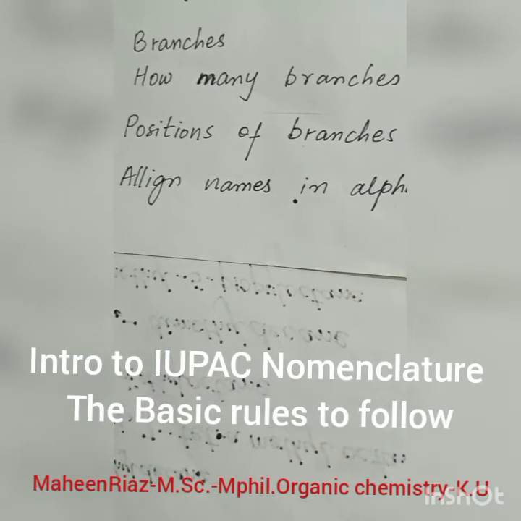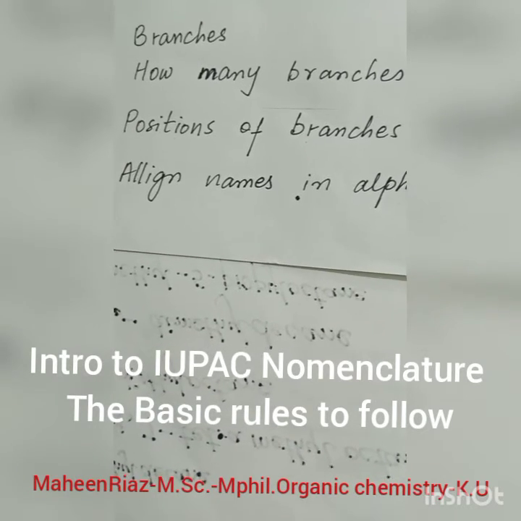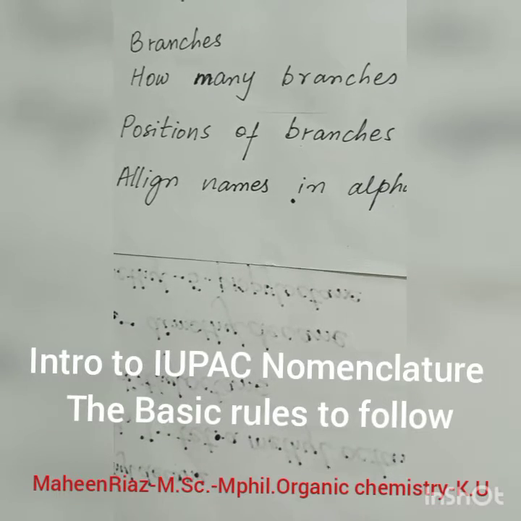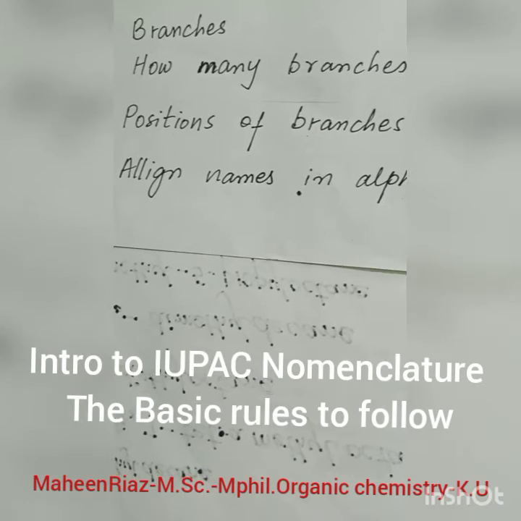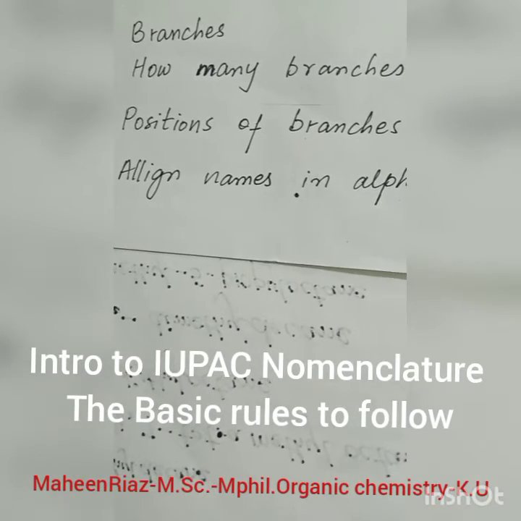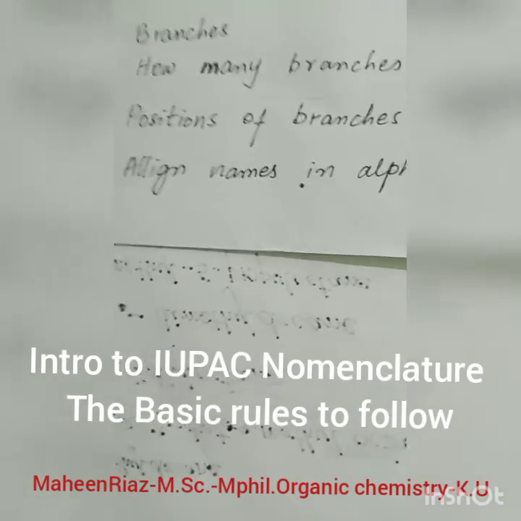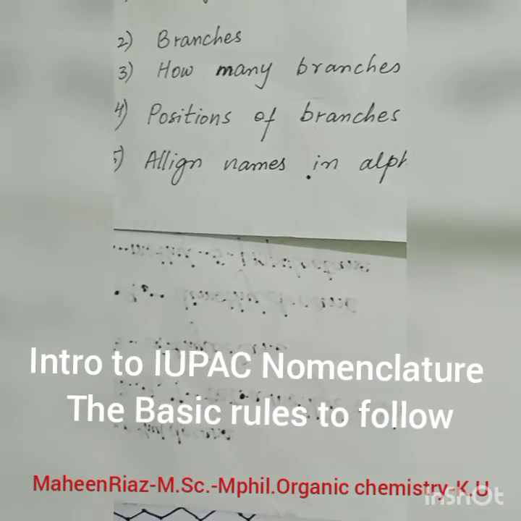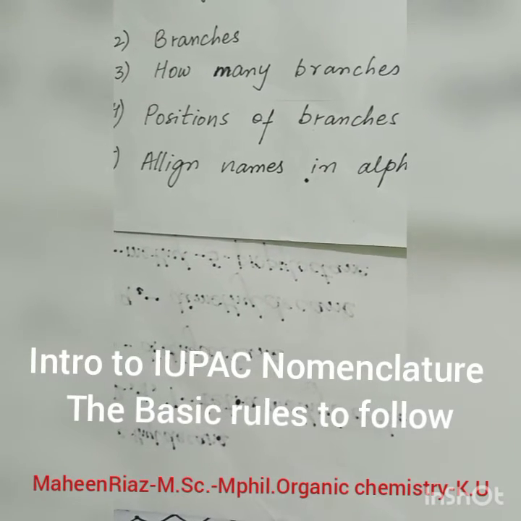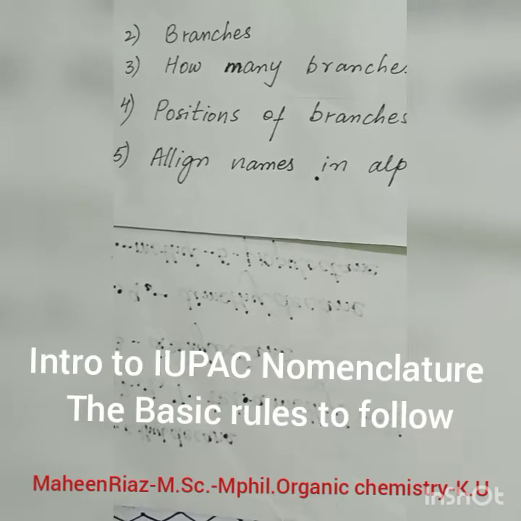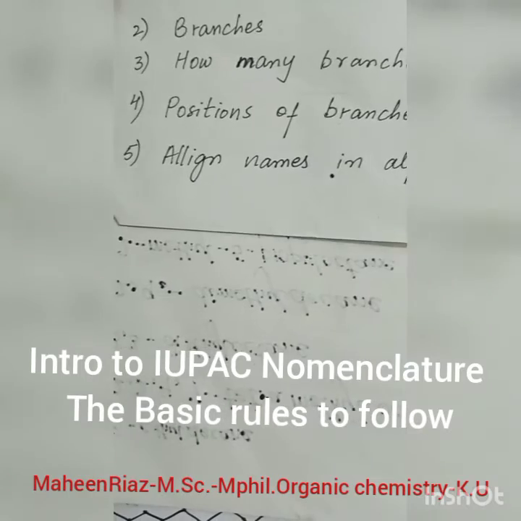Now you want to know to which carbon atom the branches are attached, either number 2, number 3, number 4 or 5. Those are called the position of the branches. I will clear both of these things, don't worry about it. If your branch is attached to position 2, you will use the number 2. I will clear it more.